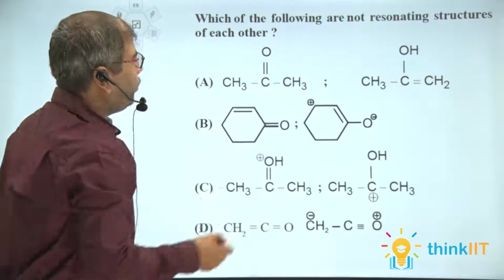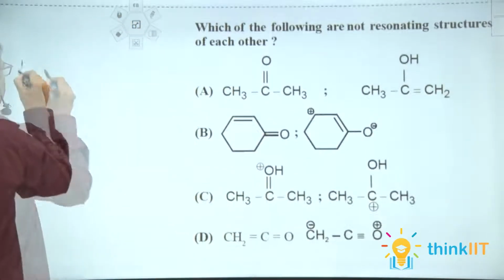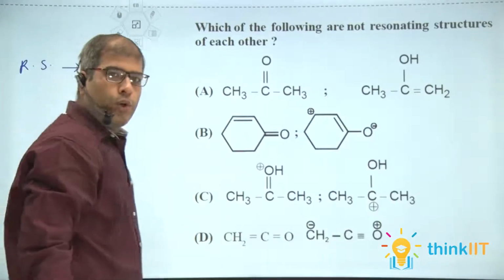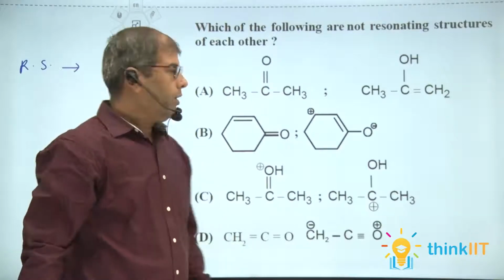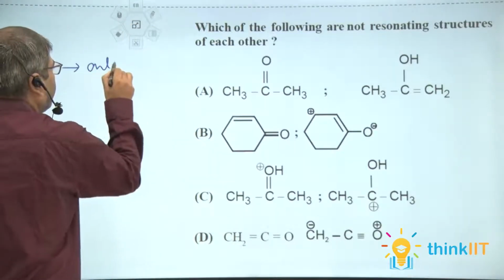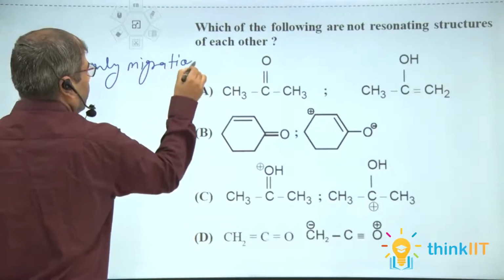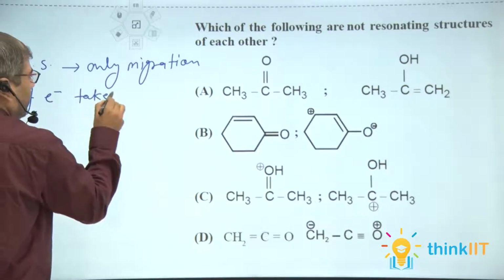If we know the correct condition of resonating structures, in resonating structures only migration of electrons takes place.